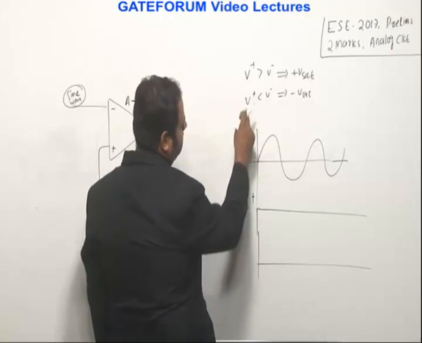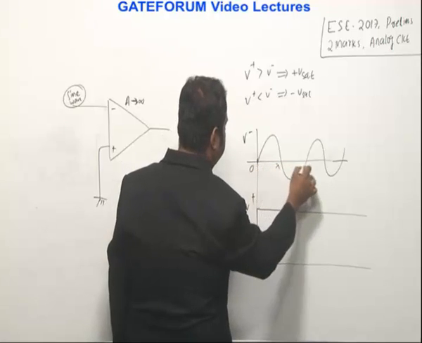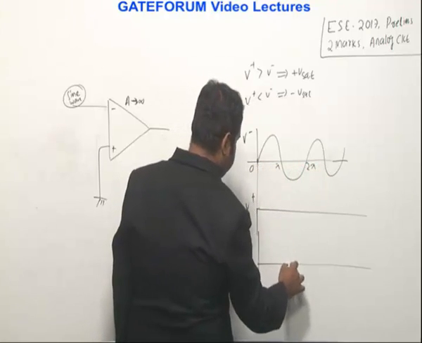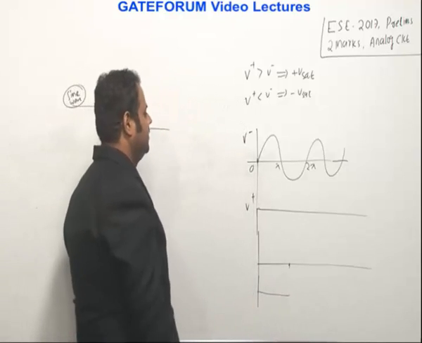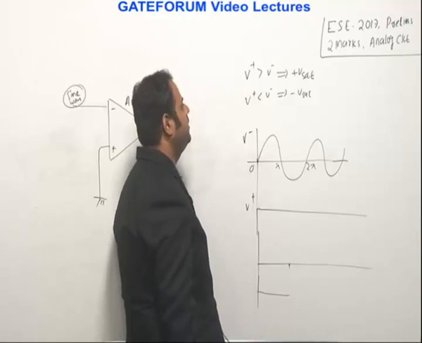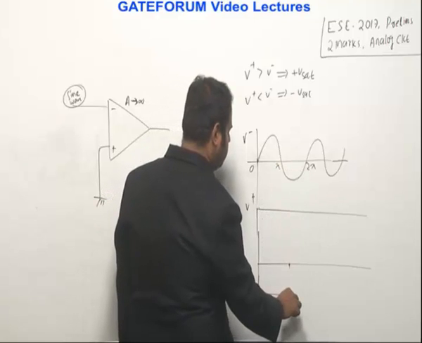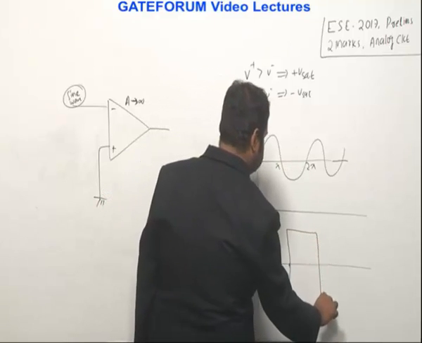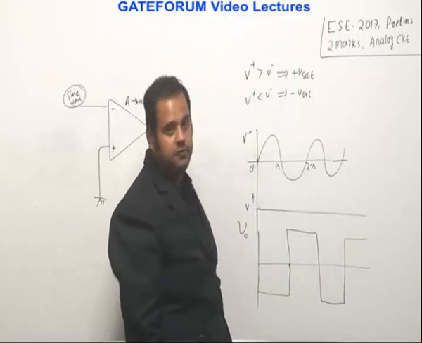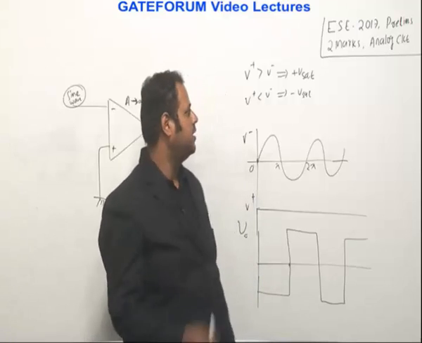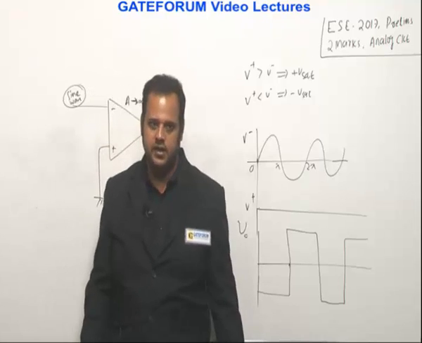In this case, you see V minus, this condition is satisfied, right? If I call this 0, pi, 2 pi, etc., between 0 to pi you'll get minus V saturation, something like minus 15 volts. But what is happening between pi to 2 pi? V plus is 0, but V minus is going negative. So the cycle continues. What kind of output are we getting? The output Vo is a square wave. In comparator circuits, if one of the inputs is a sine wave, you always get a square wave. So what is the answer then? Answer option D. It's a square wave.